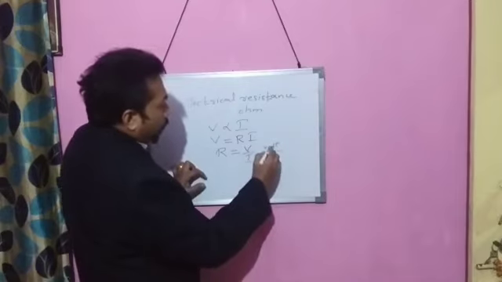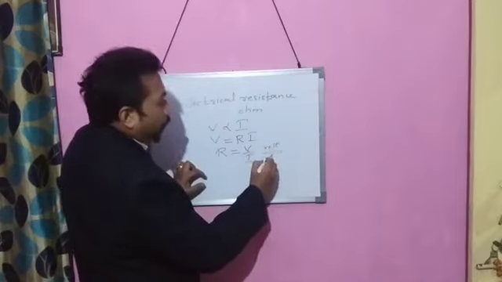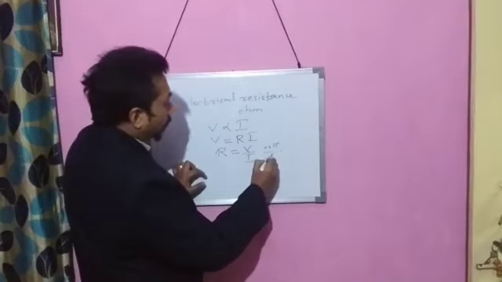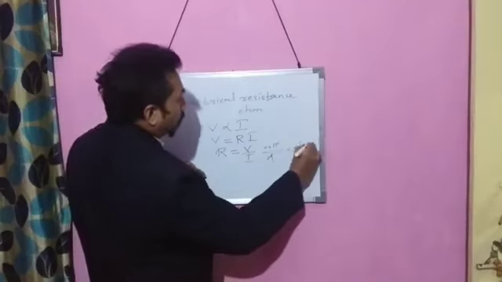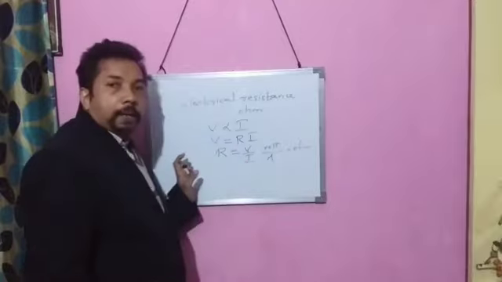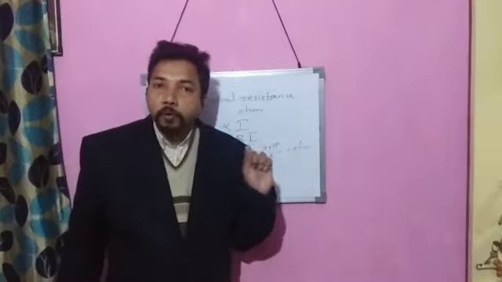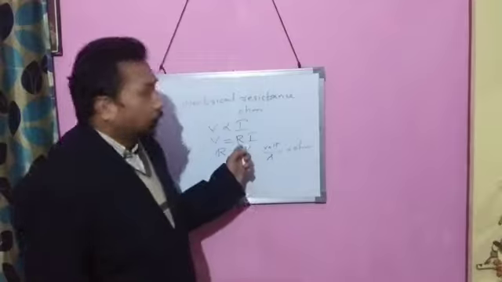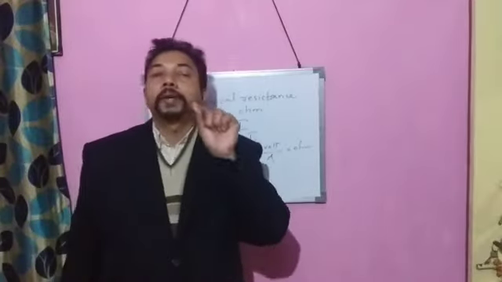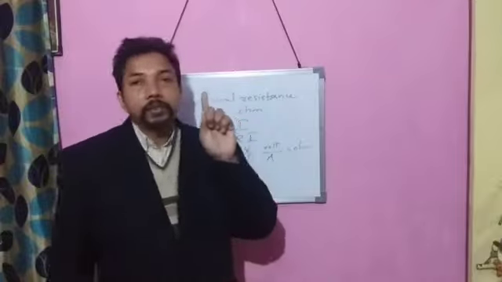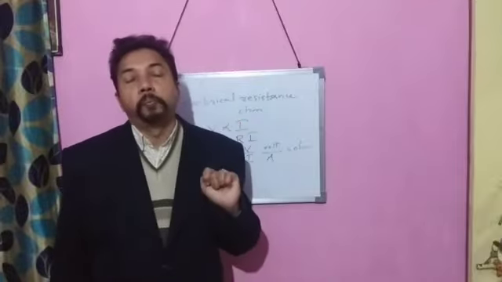When a potential difference of 1 volt causes a current of 1 ampere to flow through the conductor, then the resistance is said to be 1 ohm. So this is the definition of the unit ohm.